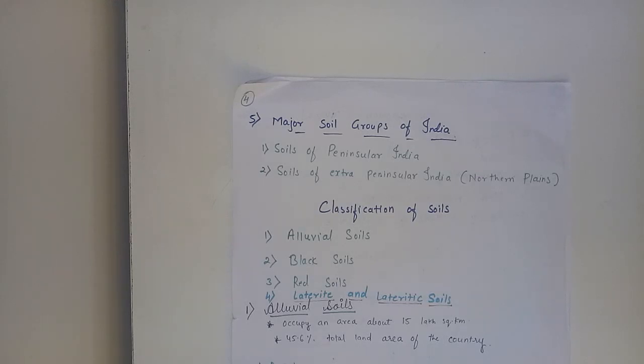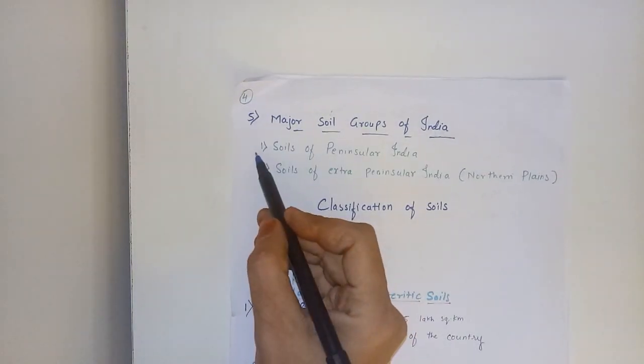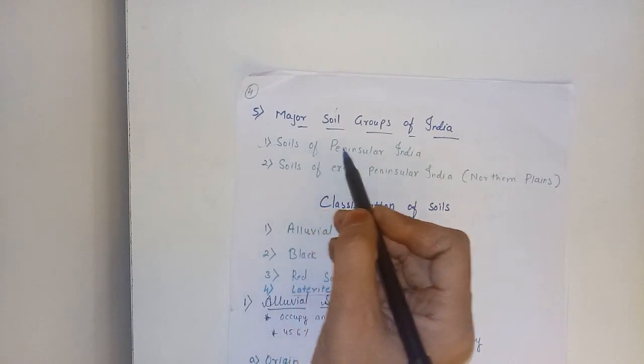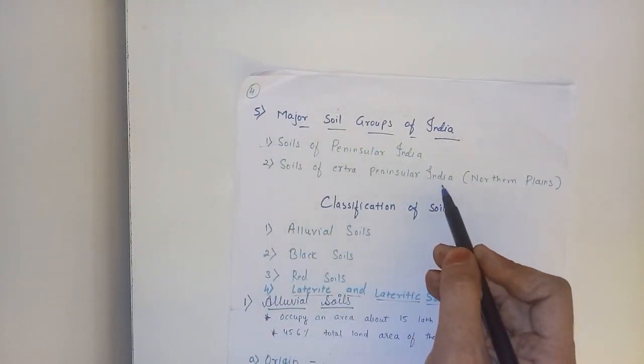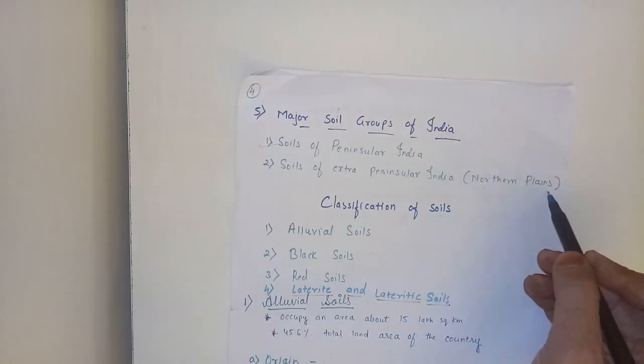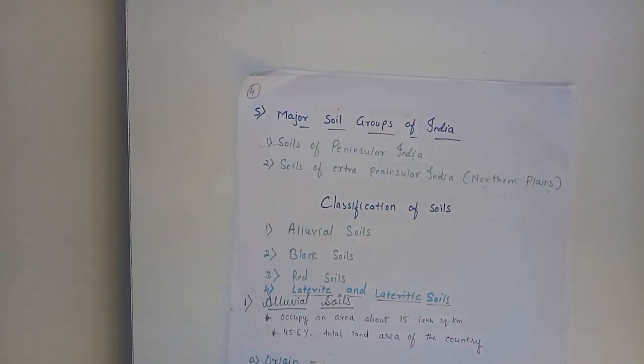Geologically, Indian soils can broadly be divided into two main groups. Two main groups are there: soils of peninsular India, and soils of extra peninsular India, that is the northern plains. Soils of peninsular India are those which have been formed by the decomposition of rocks in situ, that is directly from the underlying parent rocks.